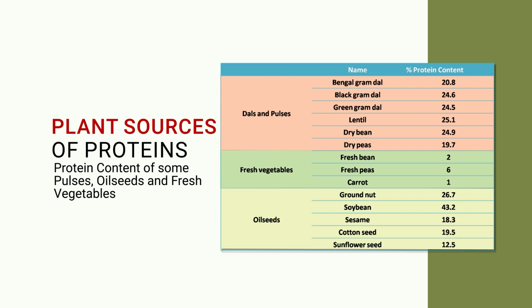But at the same time, when we look at fresh fruits and vegetables, the fresh fruits have less protein. Fresh beans have only 2% protein. In carrot, only 1% protein is there. In fresh peas, 6% protein is there. So, this is the amount of protein we get from dal and pulses.